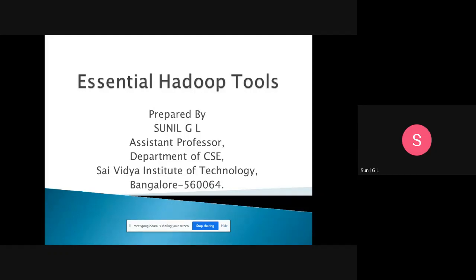Okay. So this is the first chapter in the second module. Essential Hadoop tools. So what are the different Hadoop tools? Essential, meaning important Hadoop tools. We may have more than 20-25 Hadoop tools available. In that, we are selecting the very important and essential Hadoop tools for our big data.